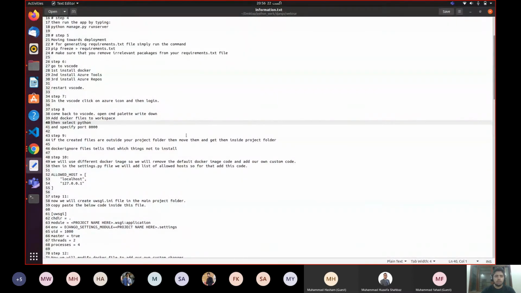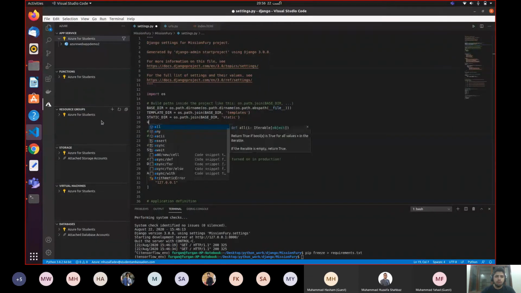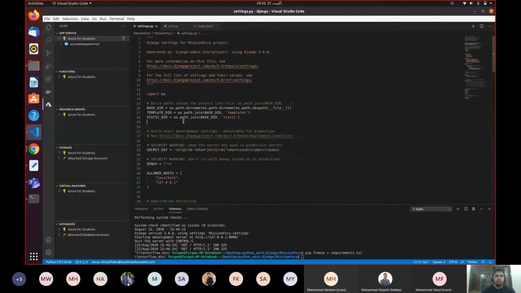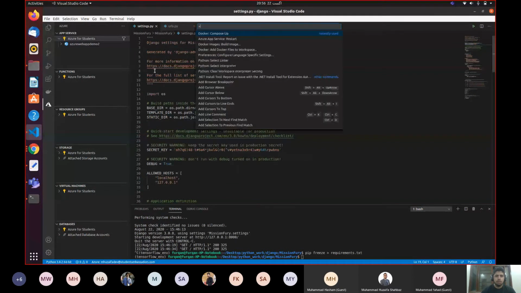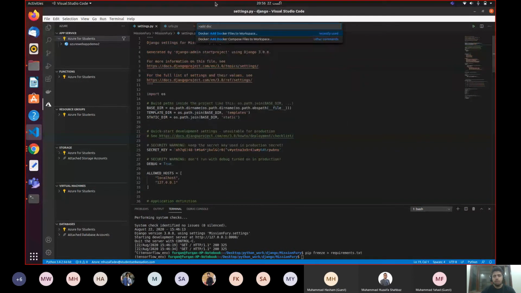What you need to write inside the command palette is "Add Docker files to workspace." So you will write, I'm making mistakes, "Add Docker files." As it prompted you towards "Add Docker files to workspace," I'm going to add Docker files to my workspace.